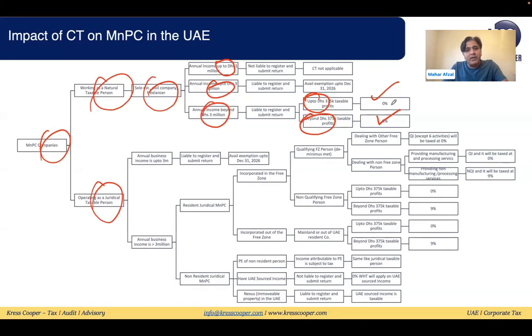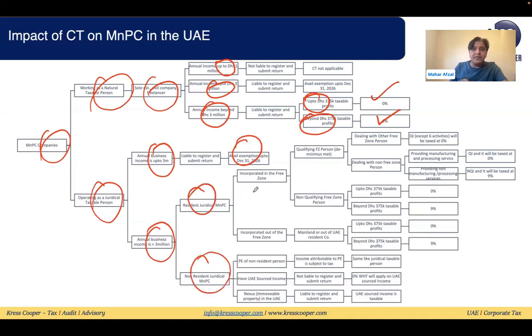If they are working as a juridical person, and their annual business income is up to 3 million, they can apply for small business relief, and they will not be subject to corporate tax until the end of 2026, in case this small business relief application has been approved by the respective authority. If the income is more than 3 million, then it depends on whether the juridical person is a resident juridical person or a non-resident person.